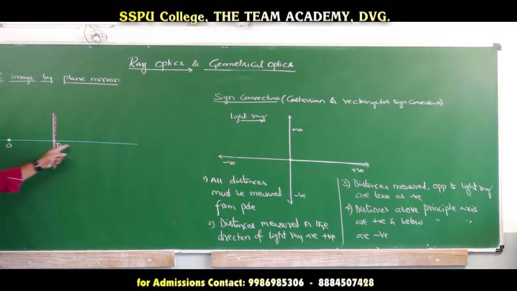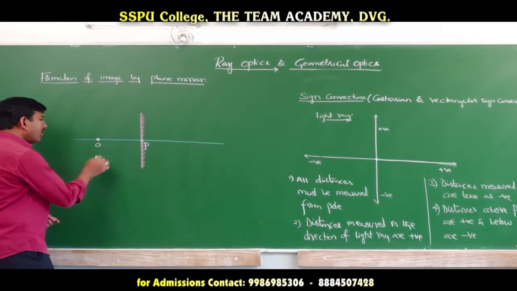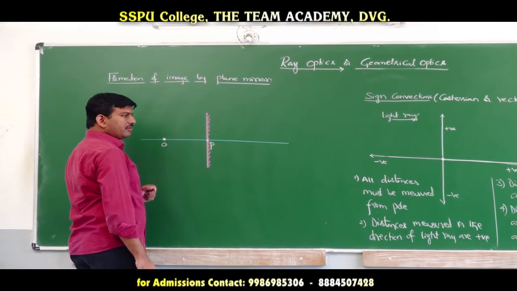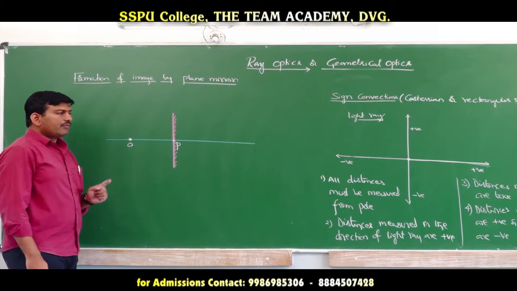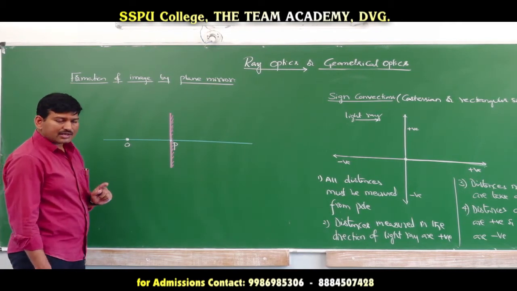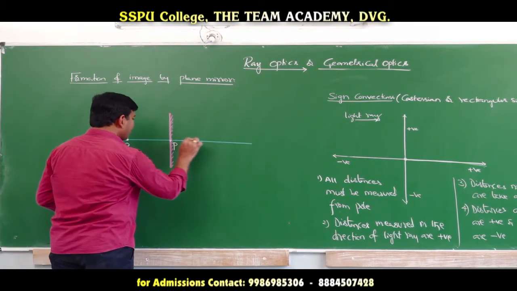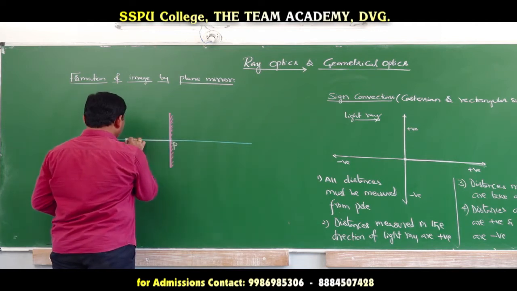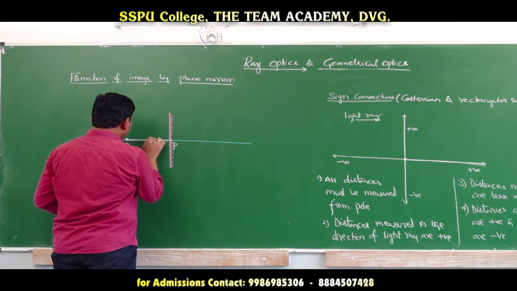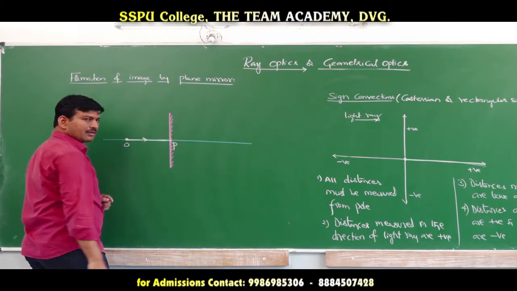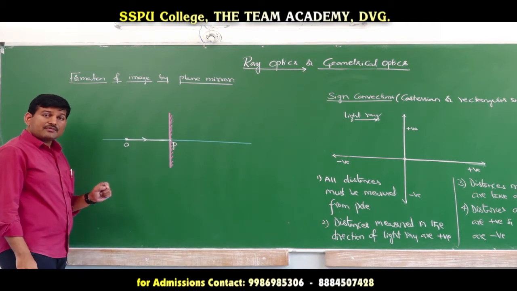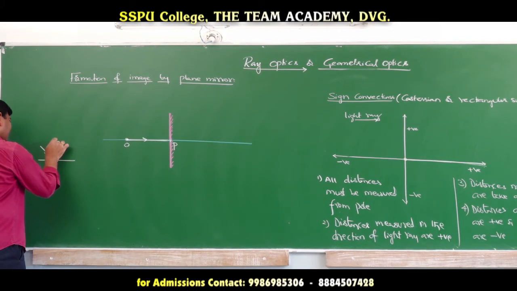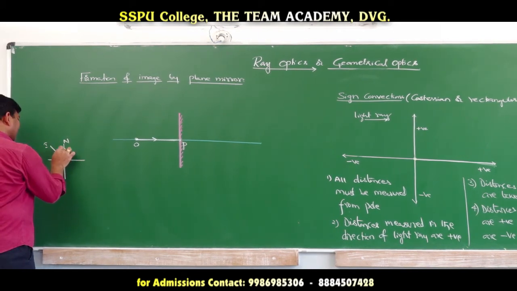In this case, I can take this as the principal axis. On the principal axis, I am keeping a point illuminated object. In order to construct the image from the point object, we need to consider a minimum of how many light rays? Two. Now, this is the normal line here. Let me choose one light ray traveling along the normal line. If a light ray travels along the normal line, what is the angle of incidence? The angle of incidence is the angle between the incident ray and the normal line.